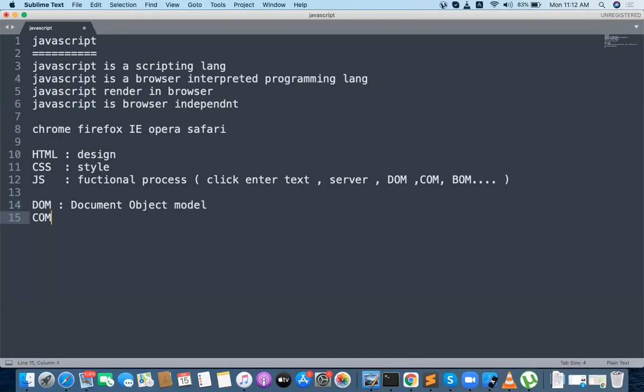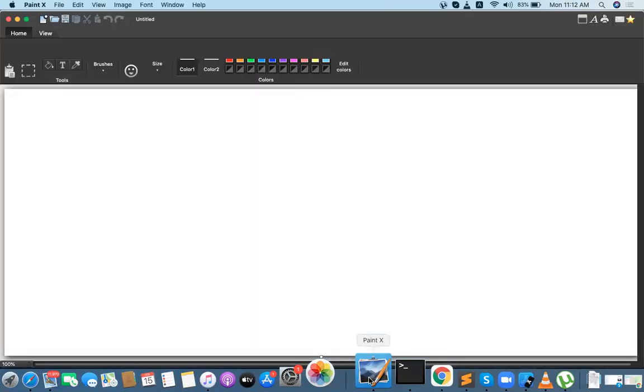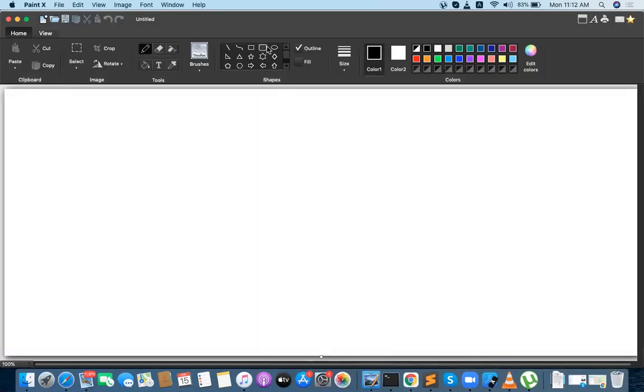SOM is the CSS Object Model. From JavaScript, you can manipulate your cascading style sheets also. So here also we can do a lot of things with SOM, and BOM is the Browser Object Model. You can do a lot of operations with JavaScript on top of the browser also. So let me tell you one simple architecture: where is the DOM, where is the SOM, where is the BOM.